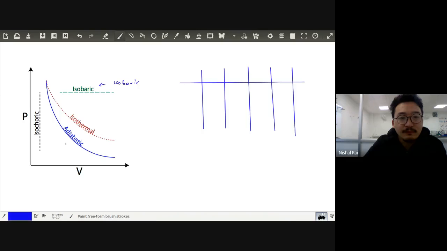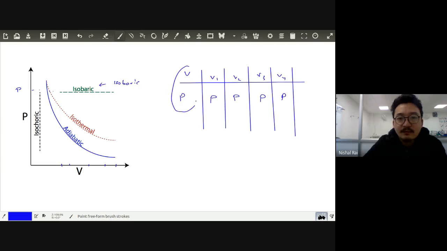Let's start with this one. For a corresponding, we put V1, V2. This is V, this is pressure P. V3, V4, so on and so forth. So what is the corresponding value at V1? That is exactly P. For V2 also, it is exactly at the same point. For this also it's exactly there.